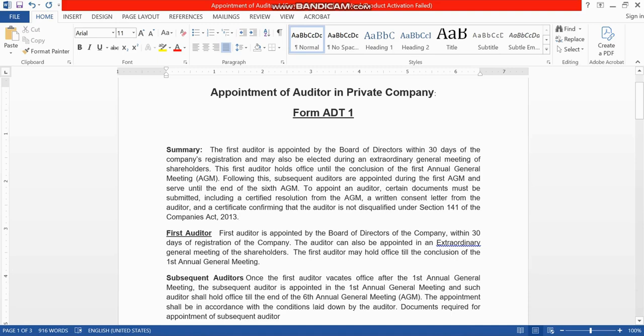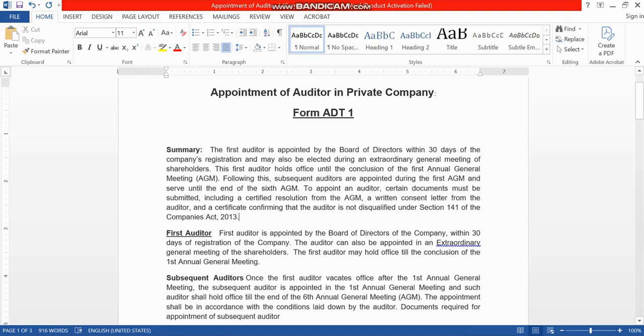The first auditor holds office from the incorporation of the company until the conclusion of the first AGM. After that, the subsequent auditors are appointed during the first AGM, and they will be for 5 years, serving till the end of the 6th AGM.